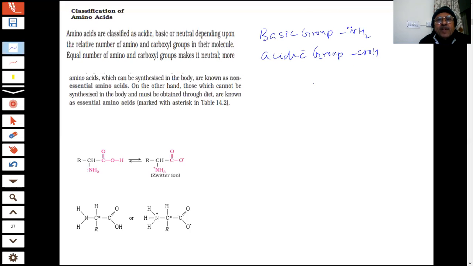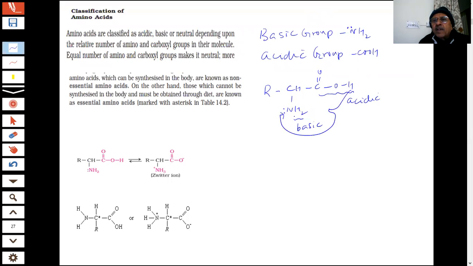An important point to note, students, is that if I write something like RCHNH2COOH, this is our acidic group and this is our basic group. Yes or no? There is a lone pair of electrons, so what can happen? This proton can come here. This proton can go and attach with NH2, students. So what will this result in? What will you get then?